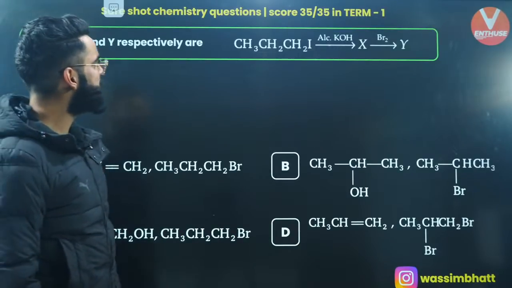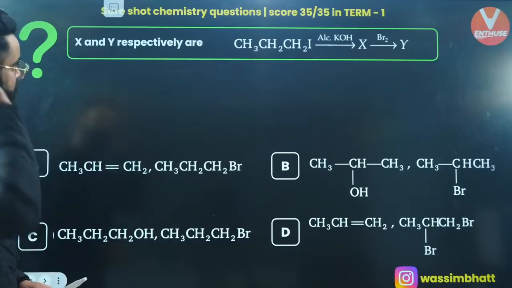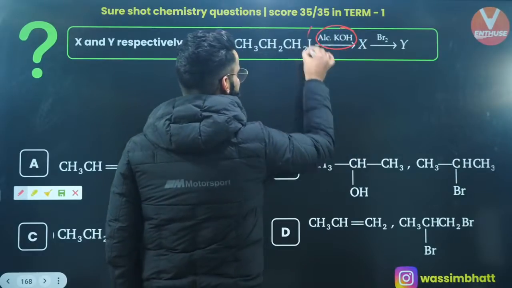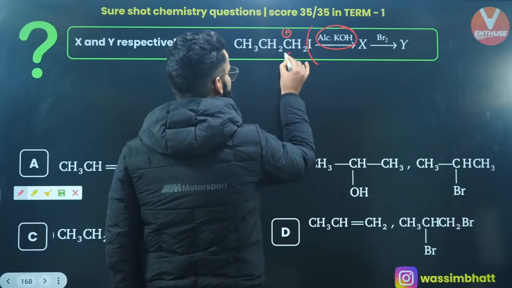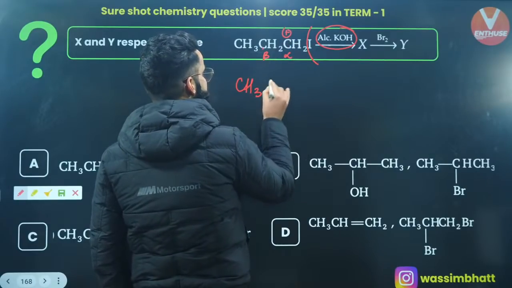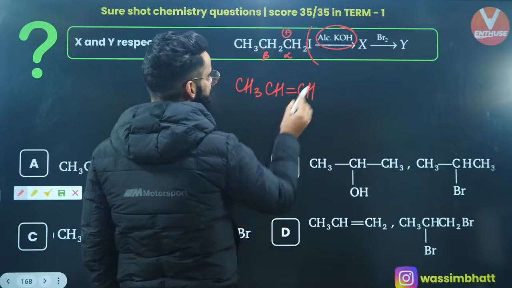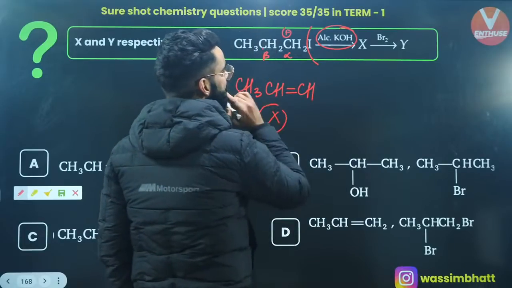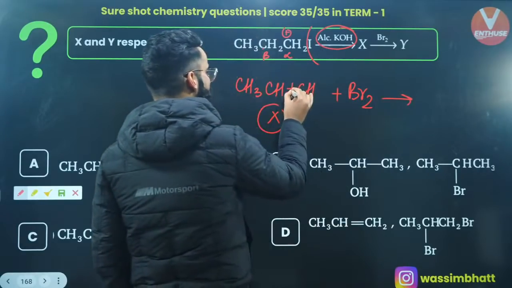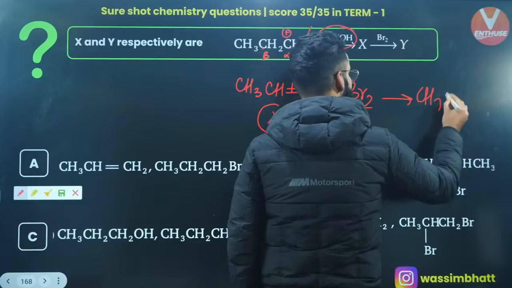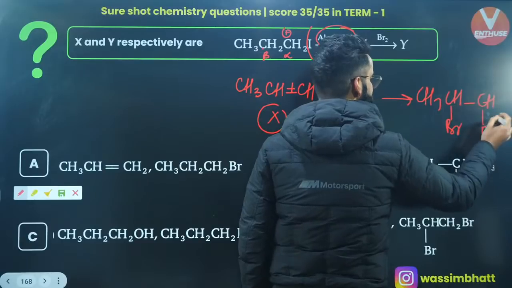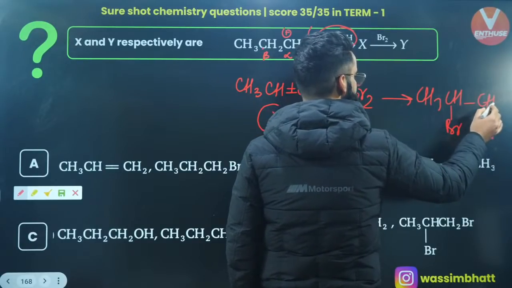X and Y respectively are. You are using alcoholic KOH, right? So first of all, remove this I negative. There will be a positive charge over here. This is the alpha carbon. This is the beta carbon. From the beta carbon, just take H positive out. So you'll be getting the final product as CH3-CH=CH, with a double bond. This is your X. Now this X on reaction with Br2, what will you get? Just break this double bond. You'll get CH3-CH with one bromine attached to this carbon, and with the other carbon, one more bromine will be attached, right? Correct?